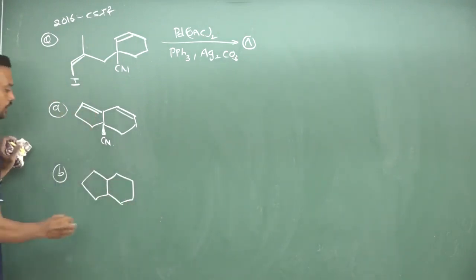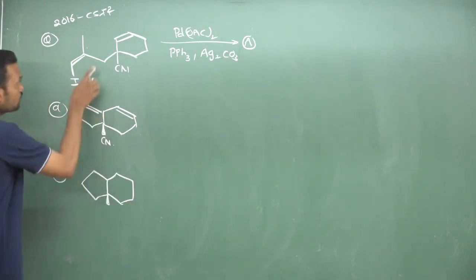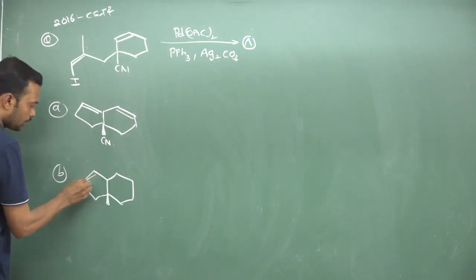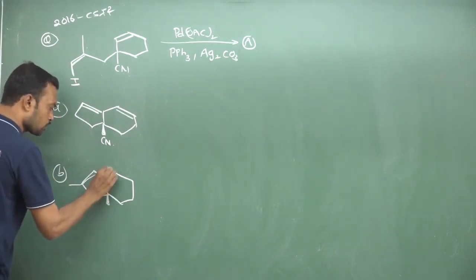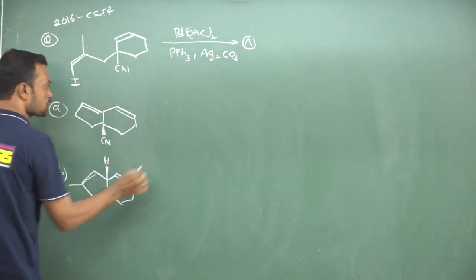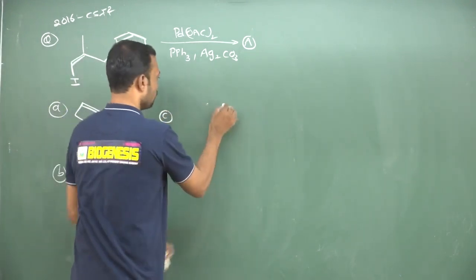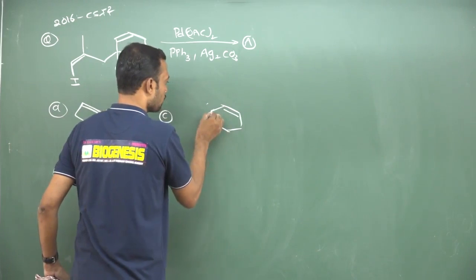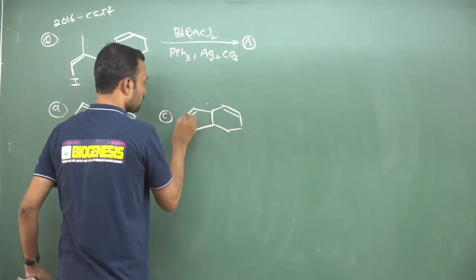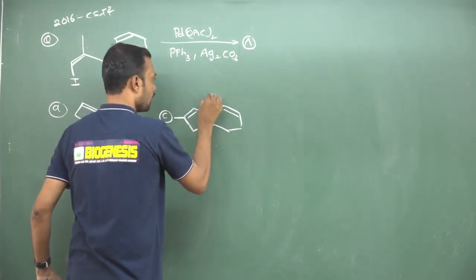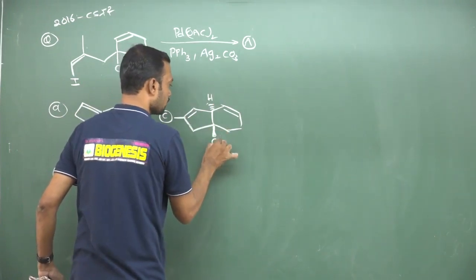So this is the one, and here there is a double bond. This is CH2 and this carries a double bond. This is methyl, and here one more syn hydrogen, and a double bond is present over here. That is option C. Now you can also predict one more. This is a 6-membered ring with a double bond, 1, 2, 3. Double bond like this, and here hydrogen is below, cyanide ion is completely above.